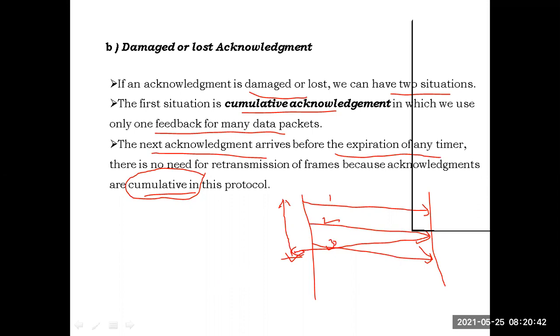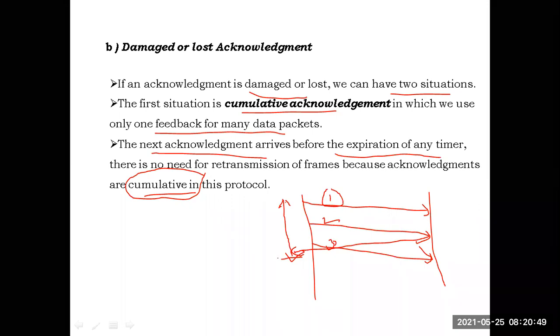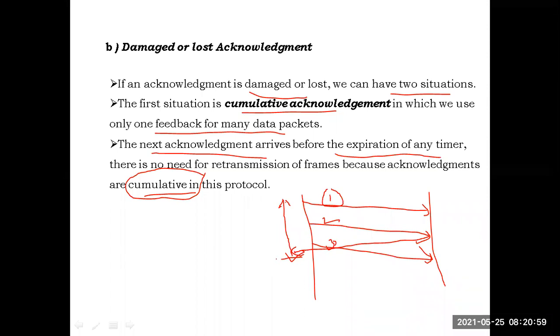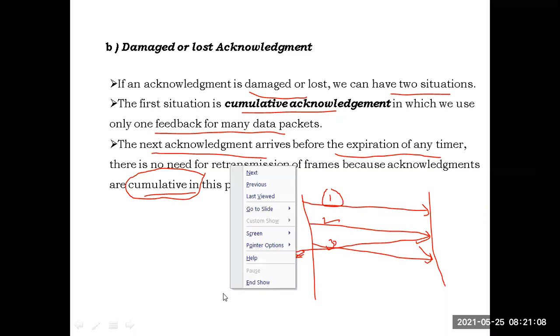See, whenever, before the timer expires for frame 1's acknowledgement, the acknowledgement of frame 2 is received by the sender, then that frame 2 acknowledgement itself indicates frame 1 was also successfully received. The acknowledgement of frame 2 will act as the acknowledgement for both frame 1 and frame 2. That type of concept is called cumulative acknowledgement.